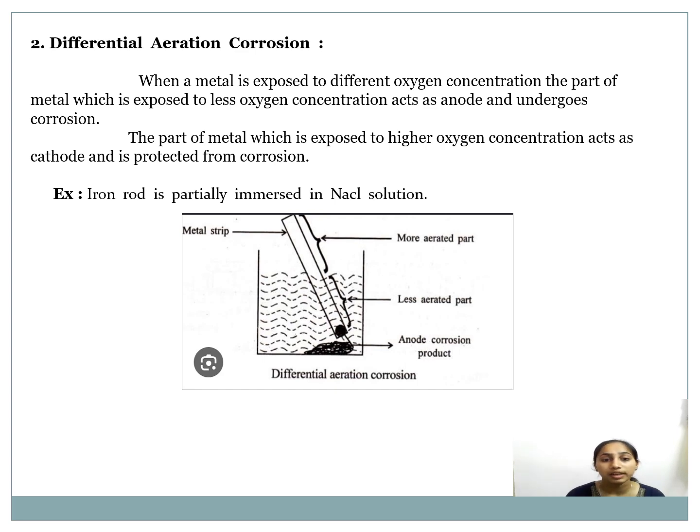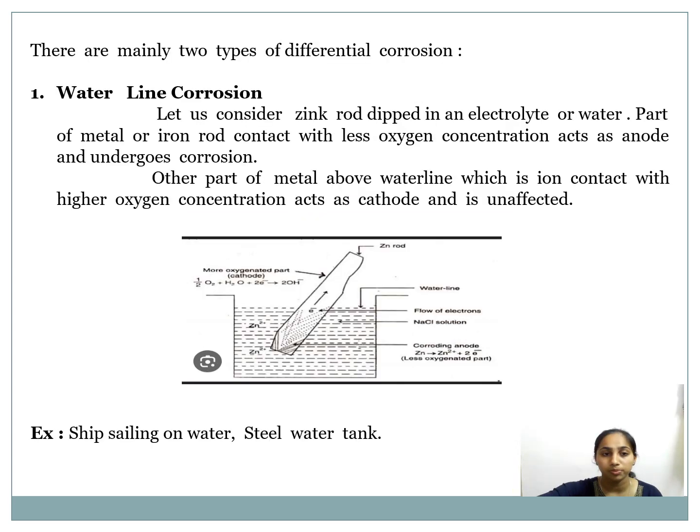The part of the metal which is exposed to higher oxygen concentration acts as a cathode and is protected from corrosion. An example of differential aeration corrosion is an iron rod partially immersed in a NaCl solution. The following diagram shows the iron rod partially immersed in a NaCl solution.